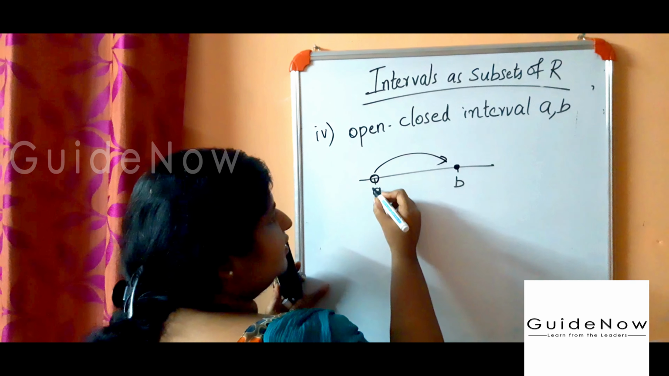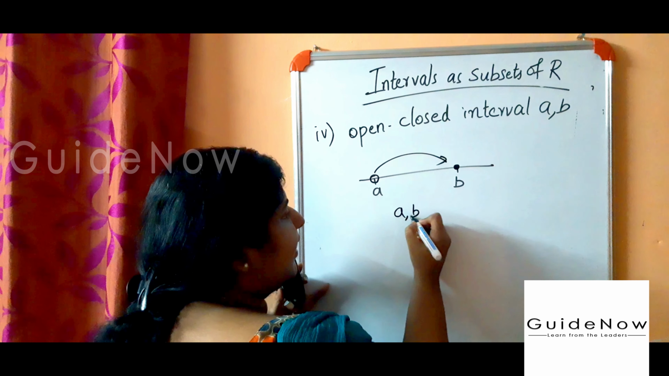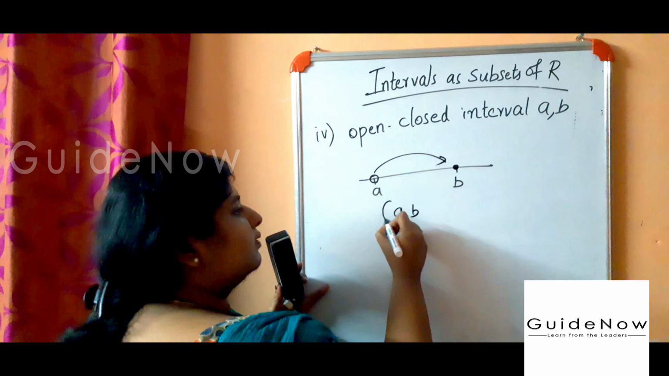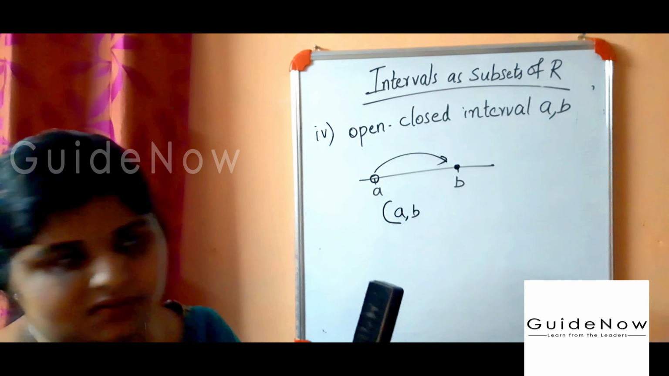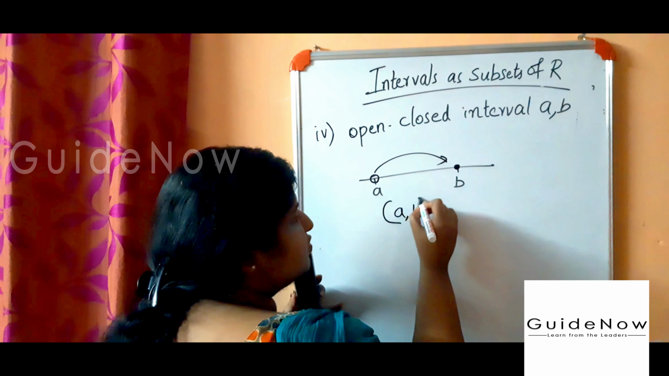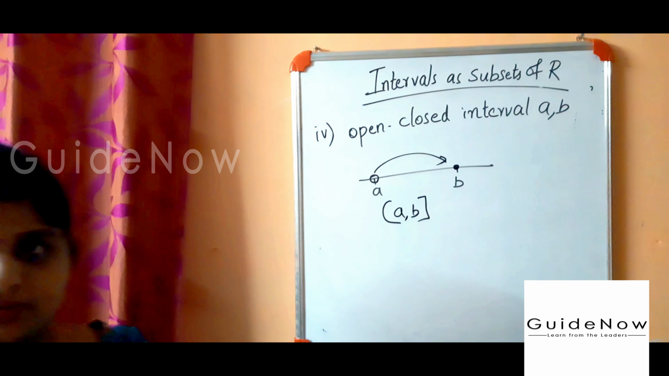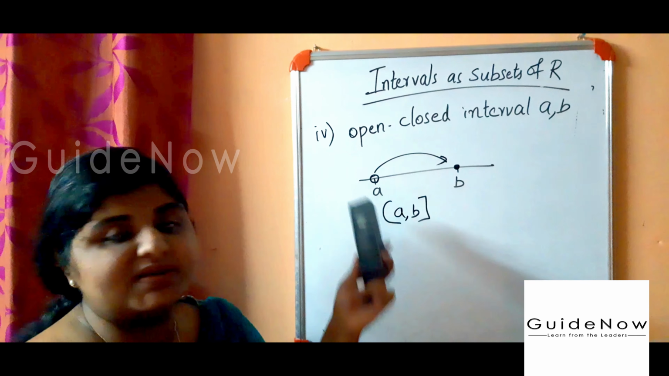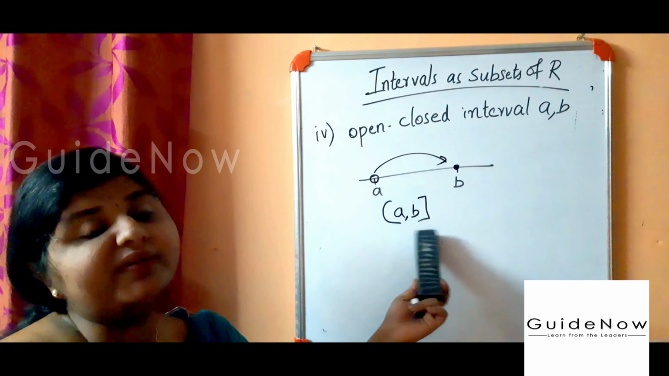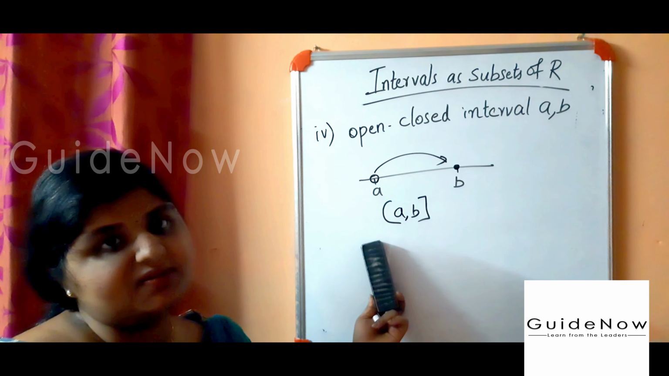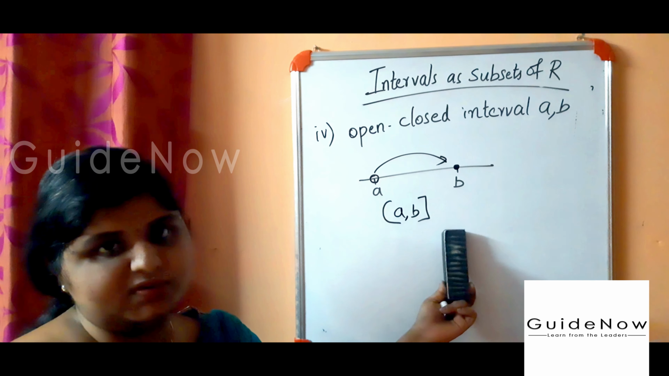How to represent this one? Here A is open. A is open means circular brackets, and B is closed. Closed one is square brackets. This is the representation of the open closed interval of A, B, like this. First one is open, second one is closed, square brackets.